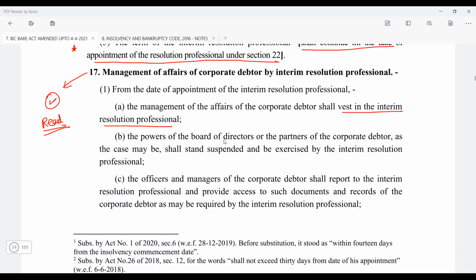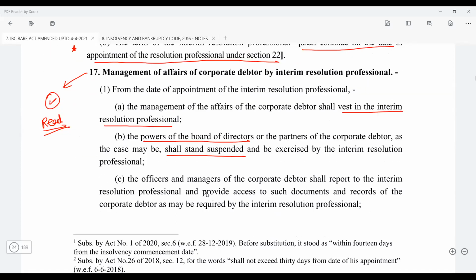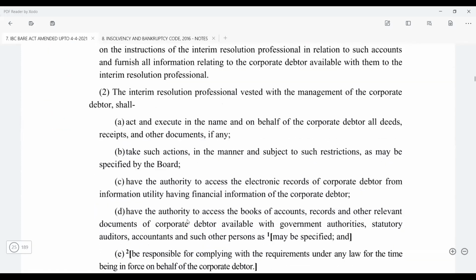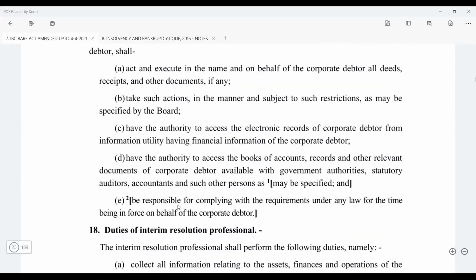The power of the board of directors shall stand suspended, and the officers and managers will all report to the interim resolution professional. So basically the interim resolution professional will become the head. Then he can take any actions which are needed.